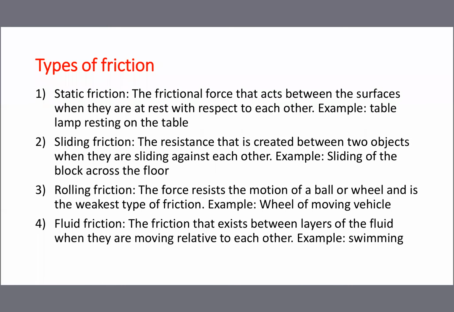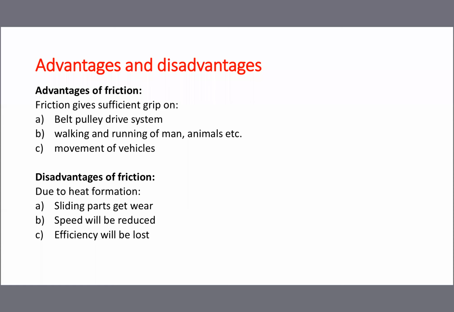Then advantages and disadvantages of friction. Why friction is required, or whether friction is required or not. First one, we go for advantages of friction. Friction gives sufficient grip in a belt pulley drive system.